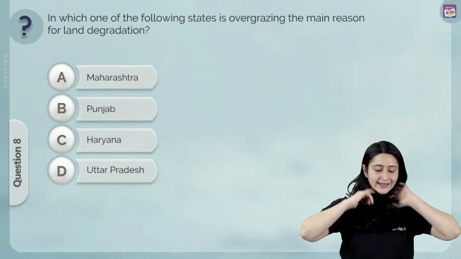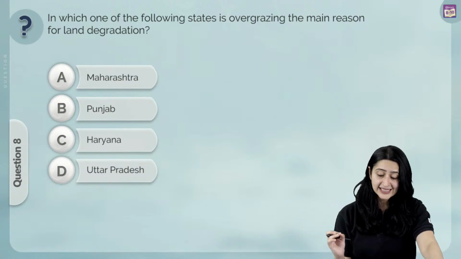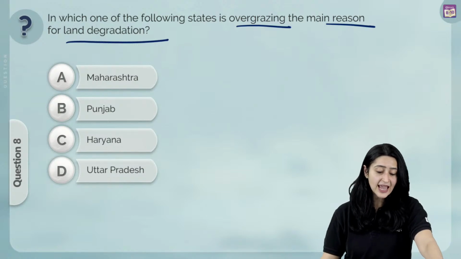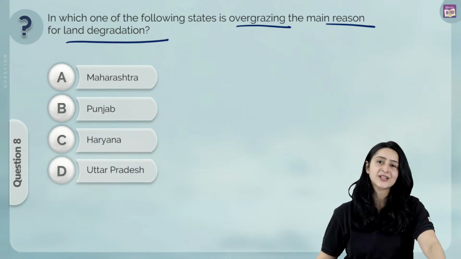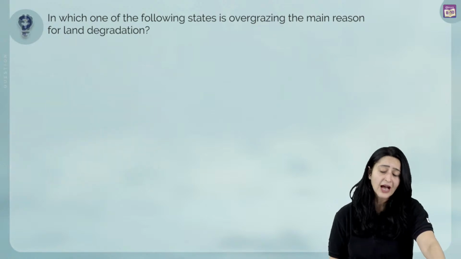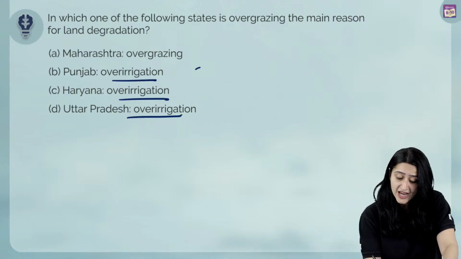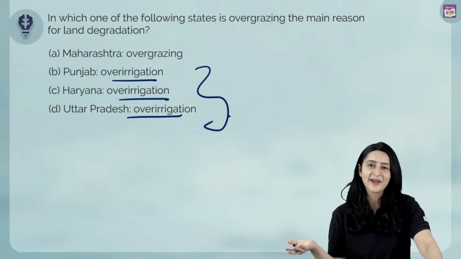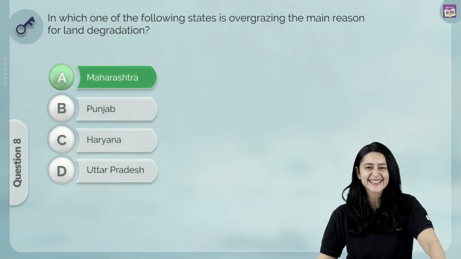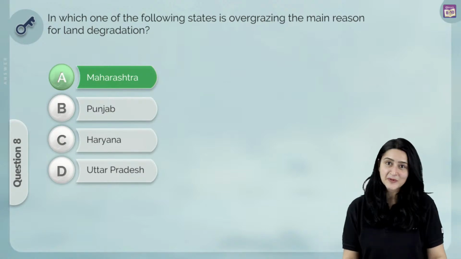All right, next question is a geography question. In which one of the following states is overgrazing the main reason for land degradation? A, Maharashtra, B, Punjab, C, Haryana or D, Uttar Pradesh. Now this is again quite an easy question. We know that in terms of Punjab, Haryana and Uttar Pradesh, the main reason for land degradation is actually over irrigation. So obviously it is Maharashtra where overgrazing is the problem, and so we have the correct answer as, yes, right, A, Maharashtra. Let's move on to the next question.